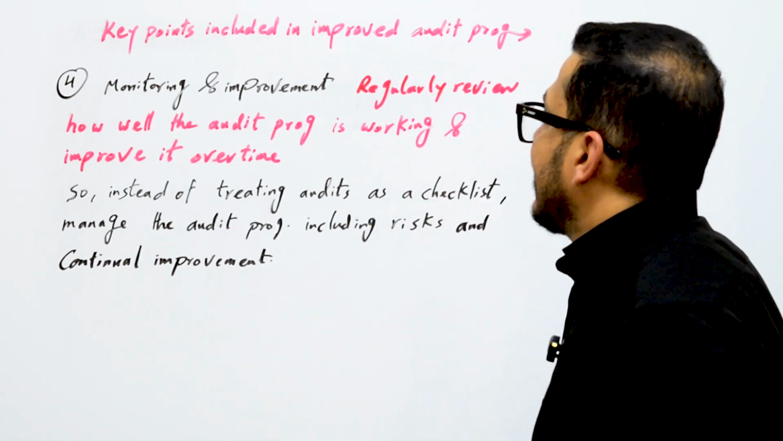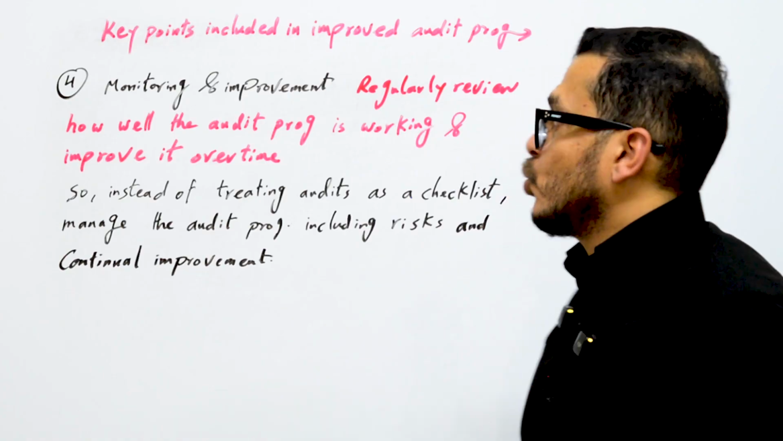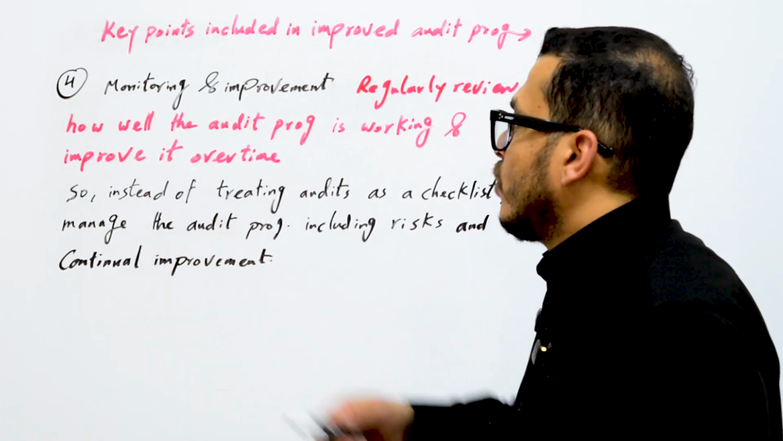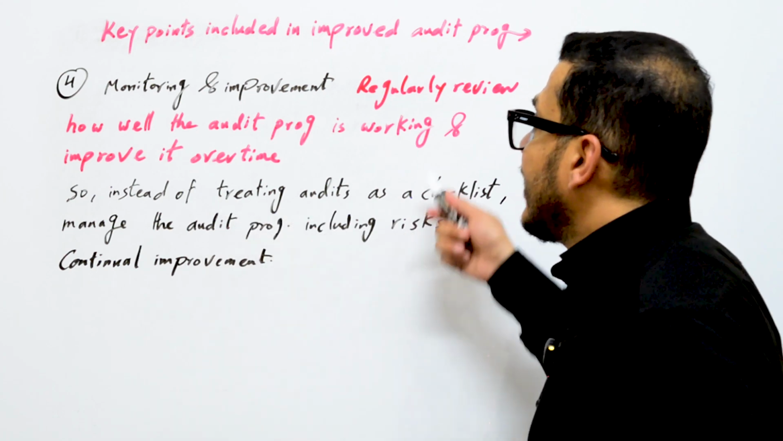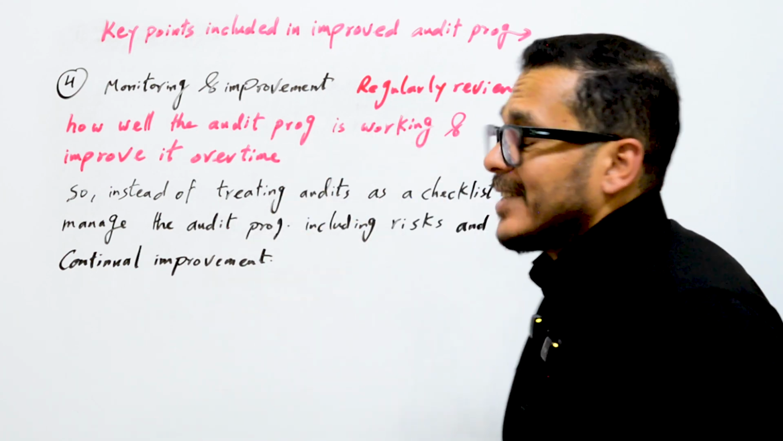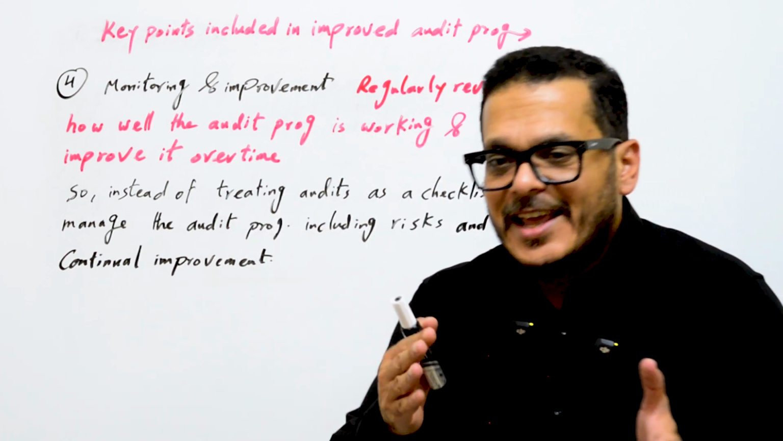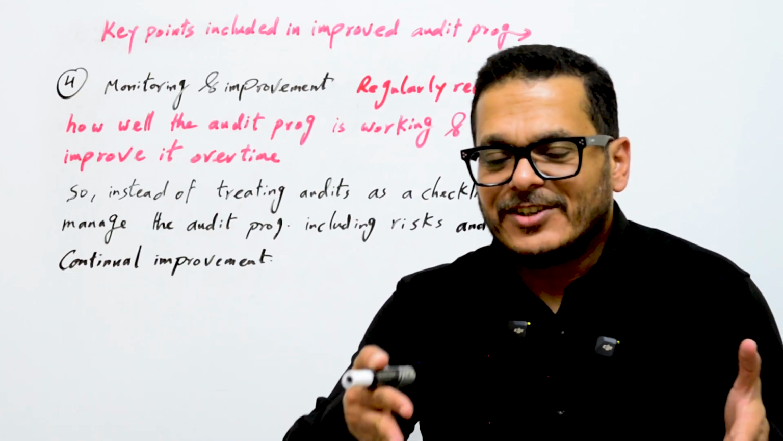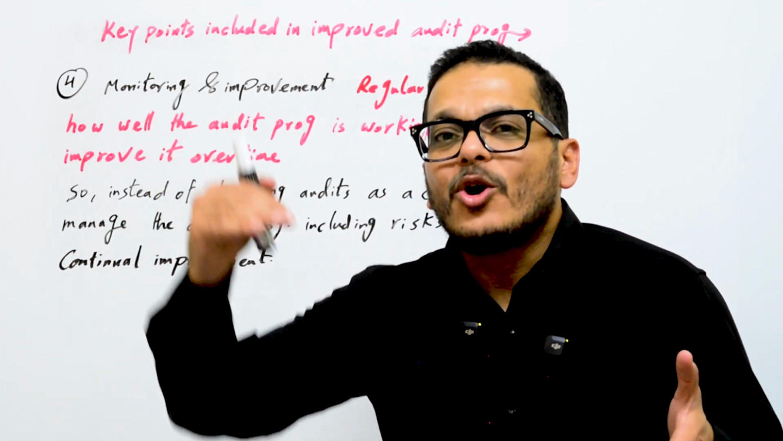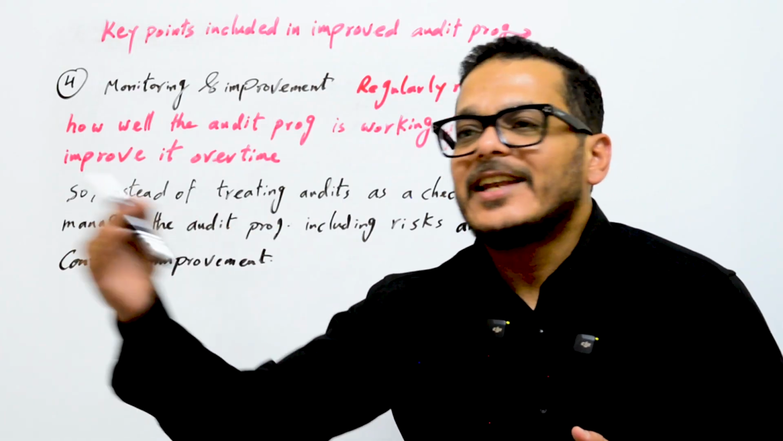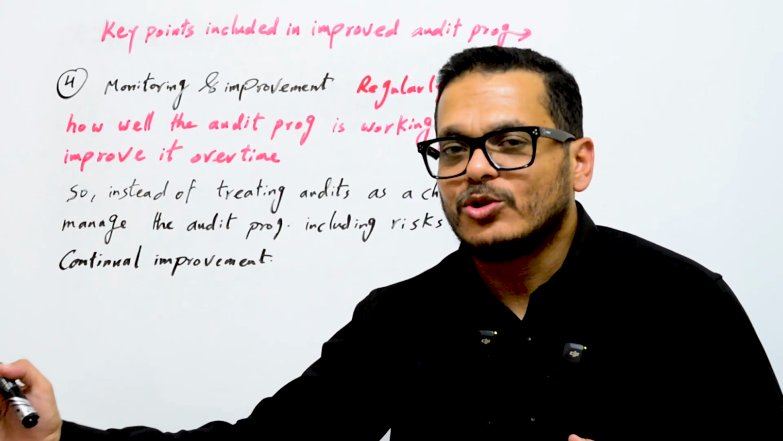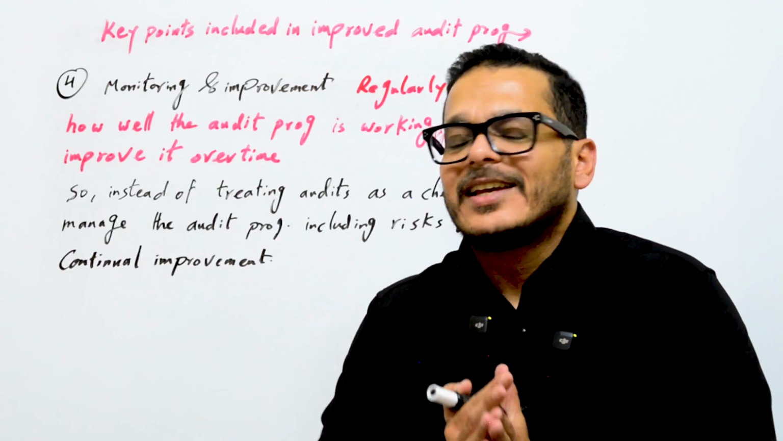So regularly review how well the audit program is working and improve it over time. Instead of treating the audit as a checklist, where you have a checklist and schedule the audit, follow the points inside the checklist, and then find a non-conformity or opportunity for improvement, this is not the audit.